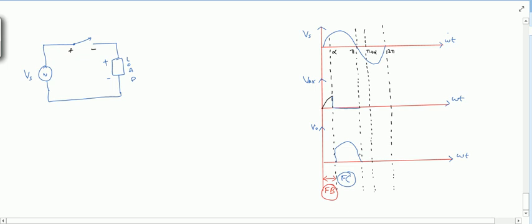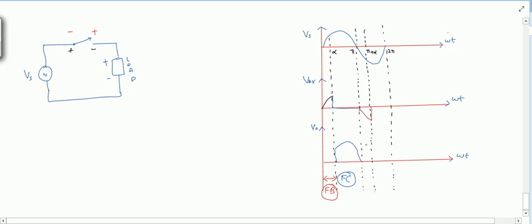After that, it comes in reverse blocking mode. Now the polarities are reversed. Voltage polarities are reversed, so now this is in reverse blocking mode, and it is not allowed to pass the current. That is why it is in reverse blocking mode. So how will the VAK be? It will be in the opposite direction. It will be the same as VS, like this, right?